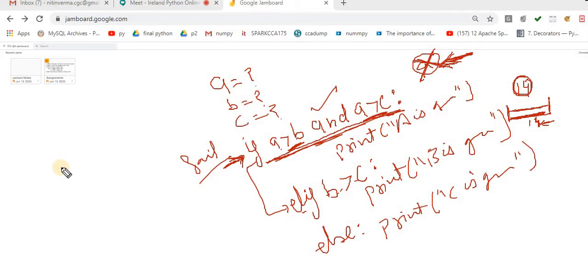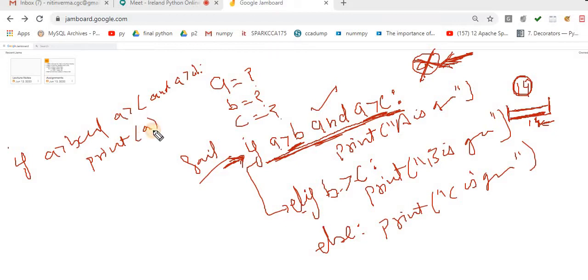Same thing if I do for the 4 variables: A greater than B and A greater than C and A greater than D, then print A is greater.